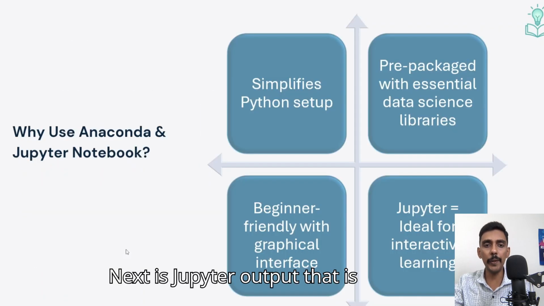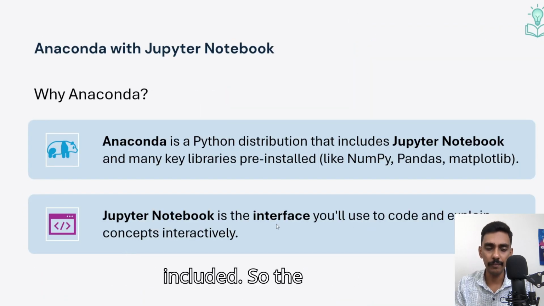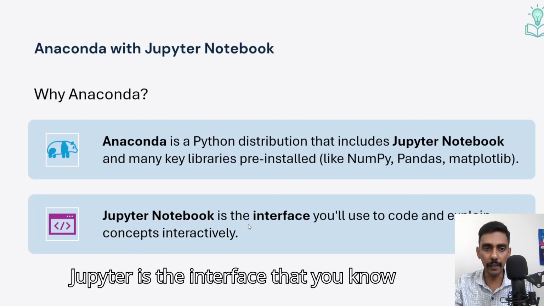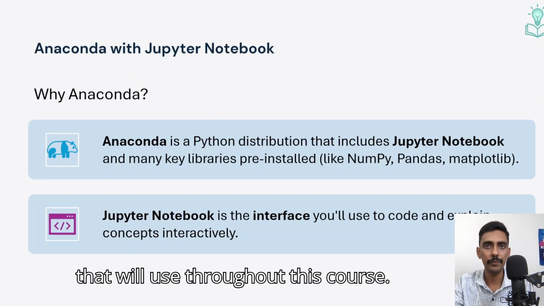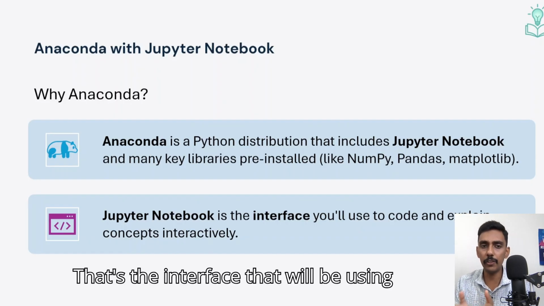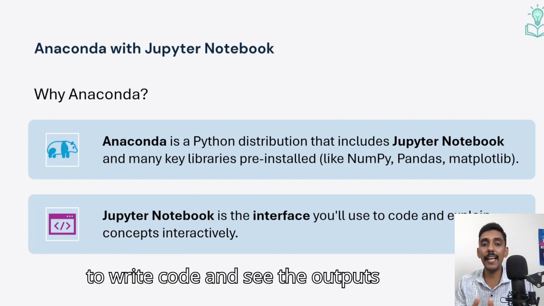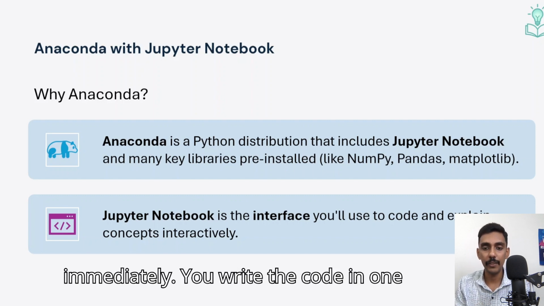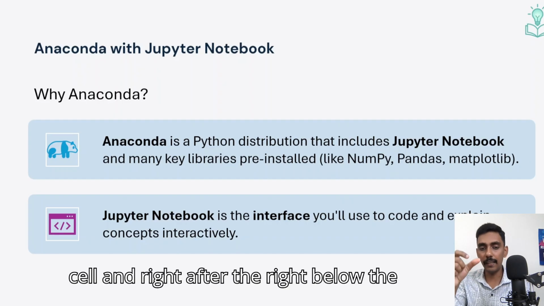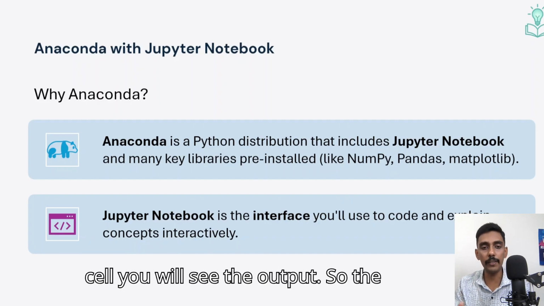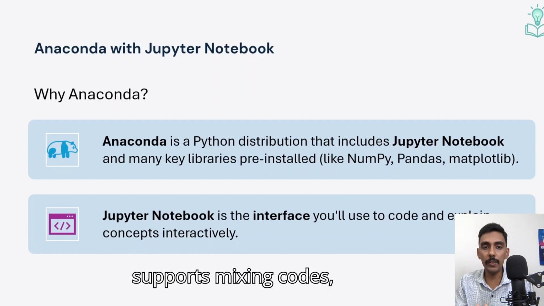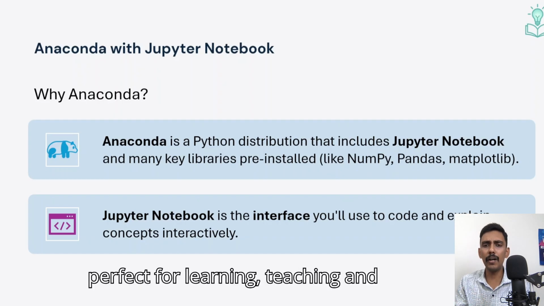The next is that Jupyter Notebook is included. Jupyter is the interface that we'll be using throughout this course. It allows you to write code and see the outputs immediately. You write the code in one cell, and right below the cell, you'll see the output. This supports mixing code, visuals, and notes, which is perfect for learning, teaching, and experimentation.